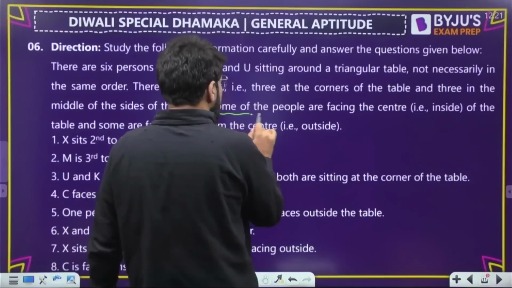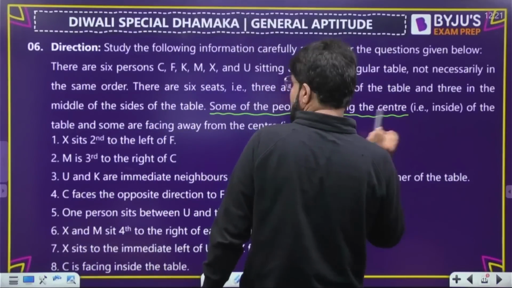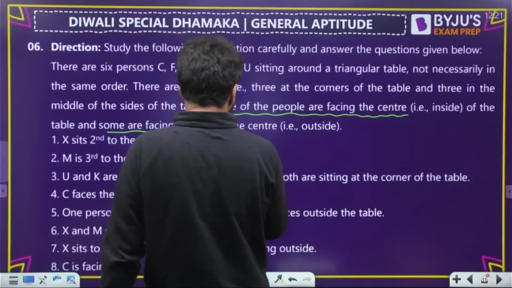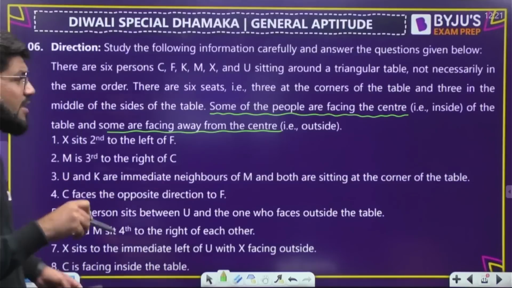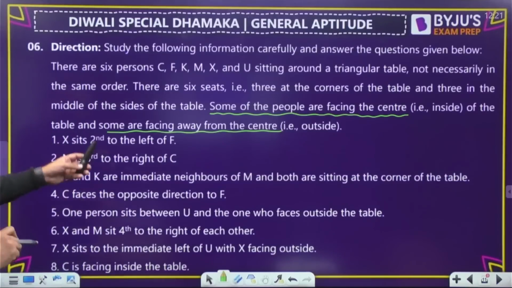Achha, so this is going to make the question good. Some of them are facing the center, and some are facing away from the center, outside. But who are those some, you have to figure out. X is second to the left of C.